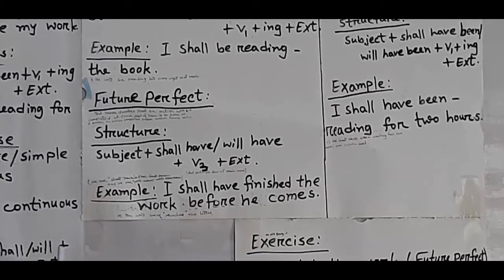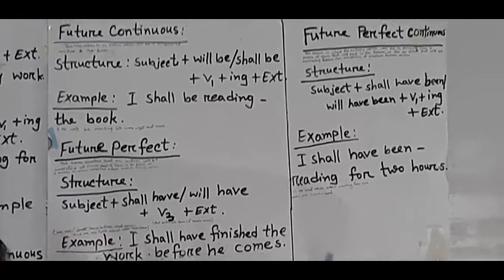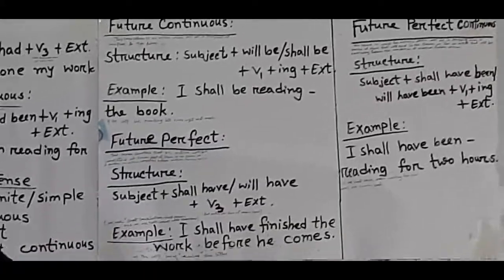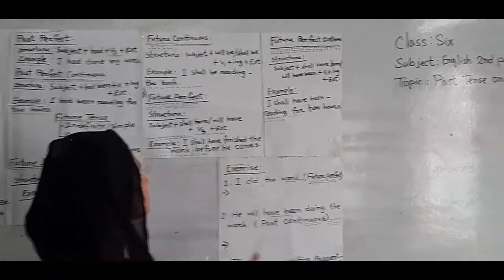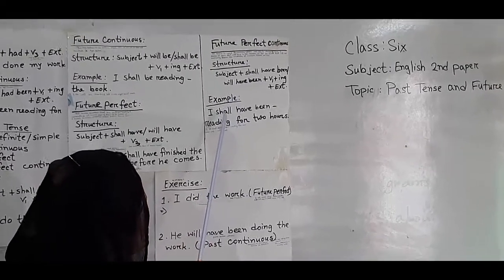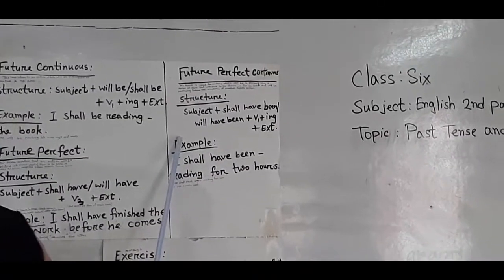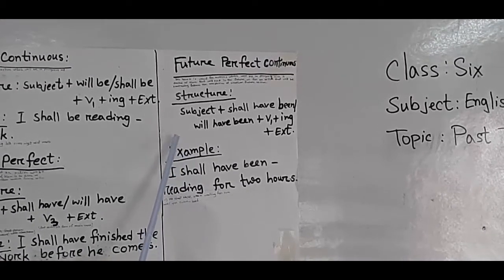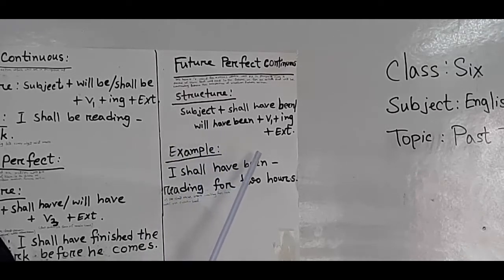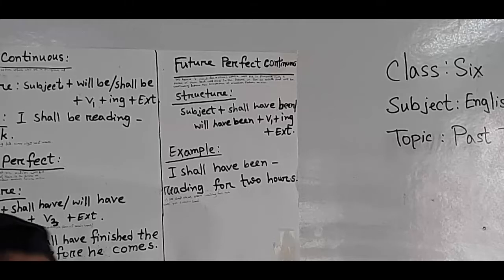Okay, etc. Now we are going to discuss, dear students, about future perfect continuous tense. About future perfect continuous tense, we can say that this tense is used for actions which will be in progress over a period of time that will end in the future, or for an action that will be continuing before the completion of another future action. Okay, dear student. Now we will see its structure.